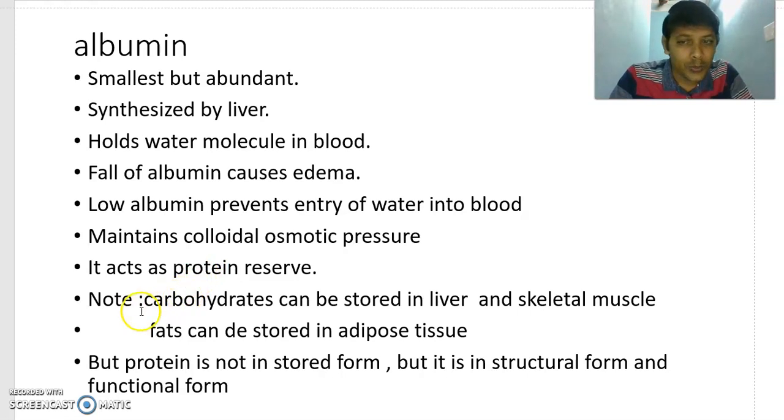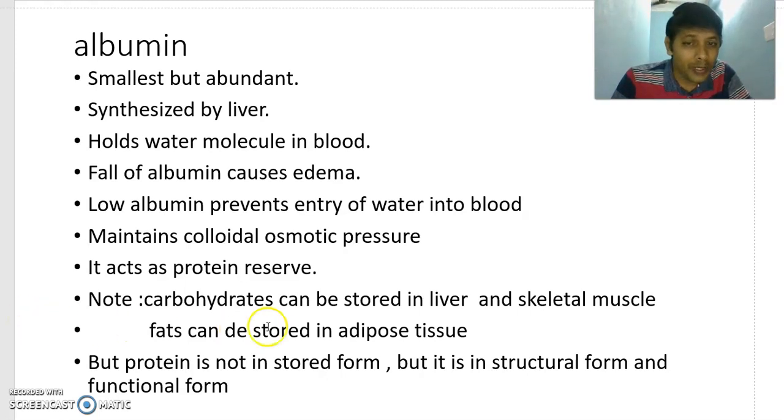Next, a very important point. Carbohydrates can be stored in our body. For example, if you take more rice, which is a carbohydrate, the excess carbohydrates can be stored in the liver and skeletal muscle in the form of glycogen, which is called animal starch.